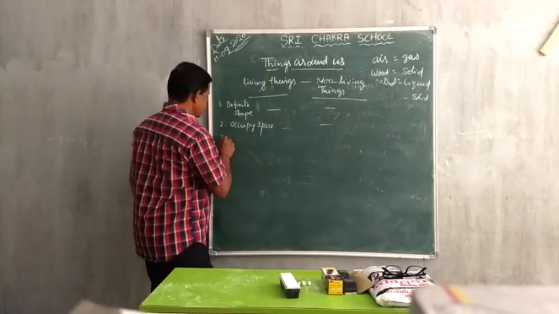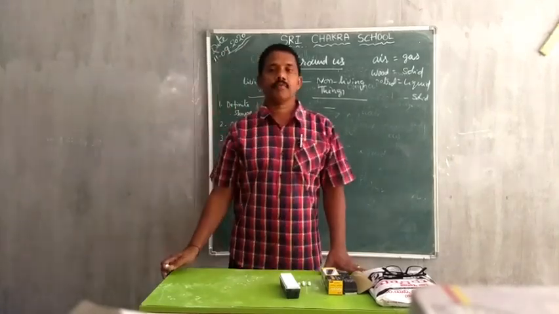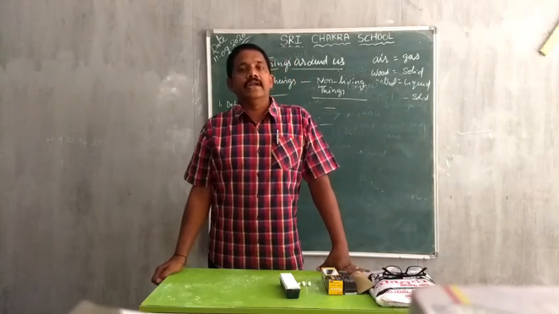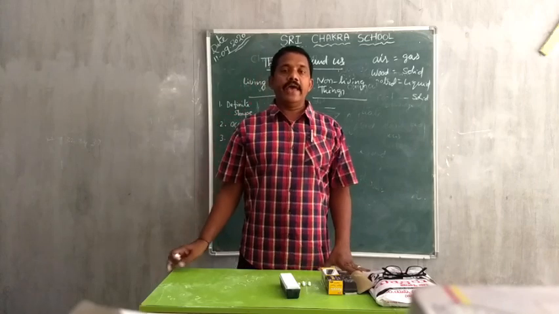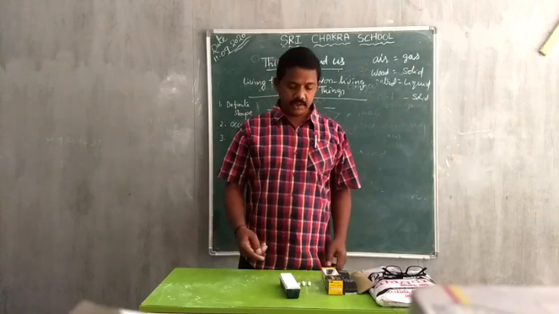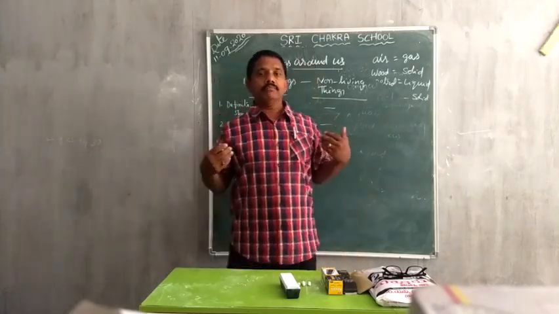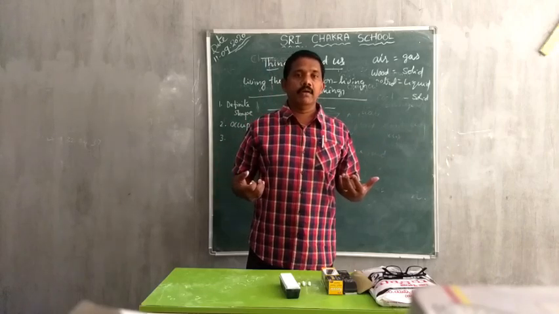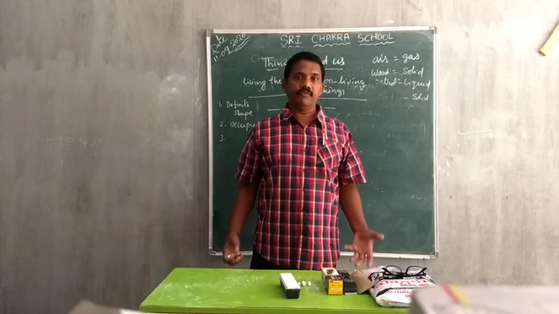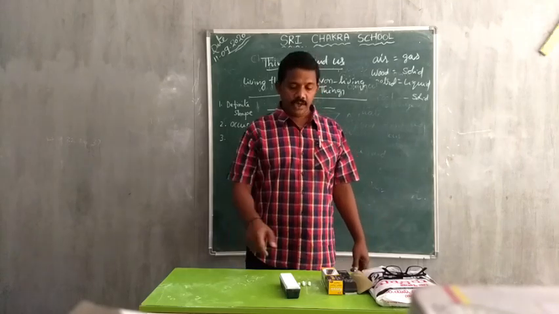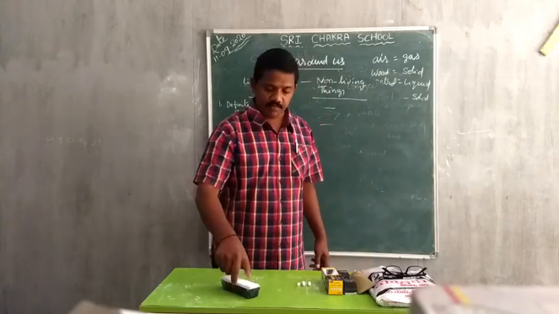Next, third one. Living things and non-living things, both are things. They have weight. See, I am a human being. My weight is 78 kgs. Here is a duster. It is a non-living being.